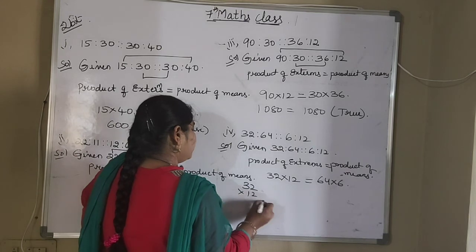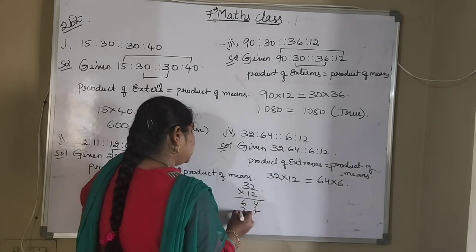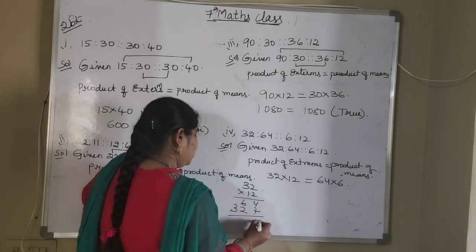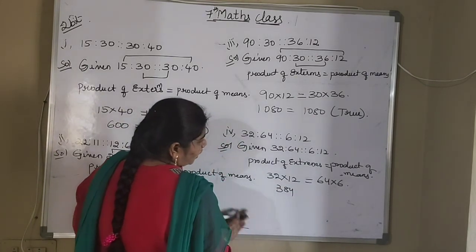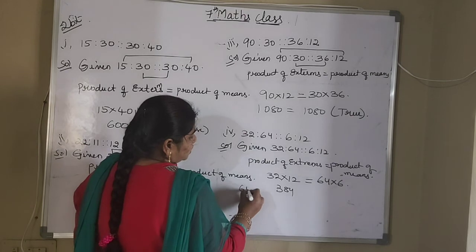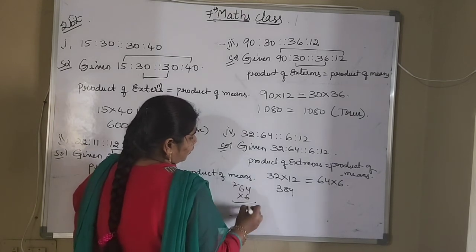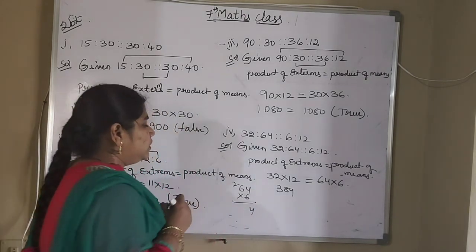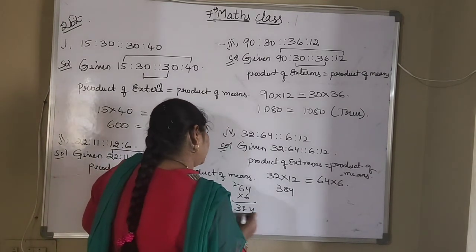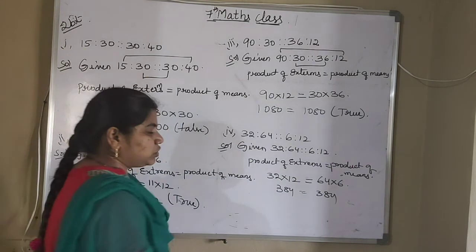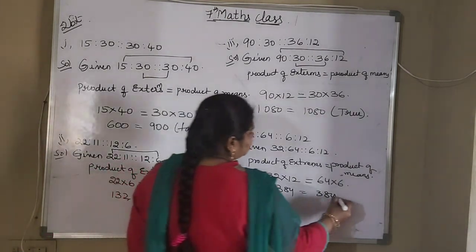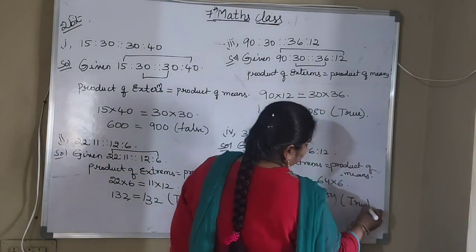Just multiply these two terms now. 32 into 12: 4, 6, 2, 3. That will be 384. Now you multiply these two terms. 64 into 6: 6 fours are 24, 6 sixes are 36. 36 plus 2 will be 38. So you got 384. So 384 is equal to 384. So this statement is also true.